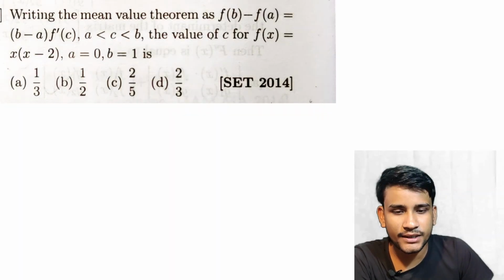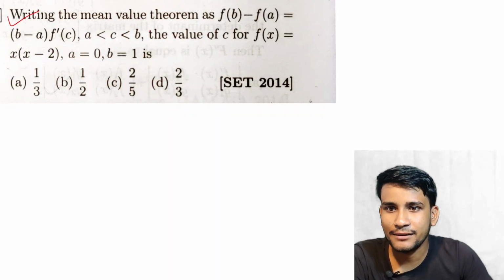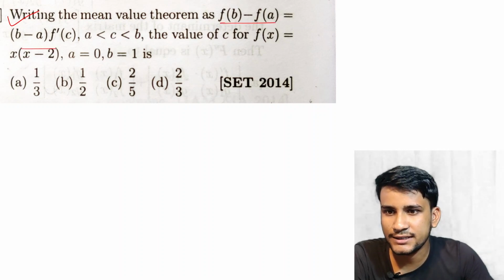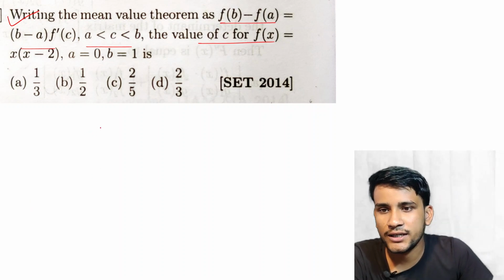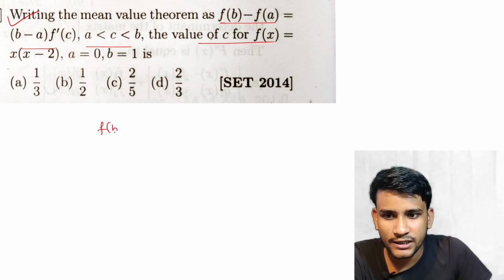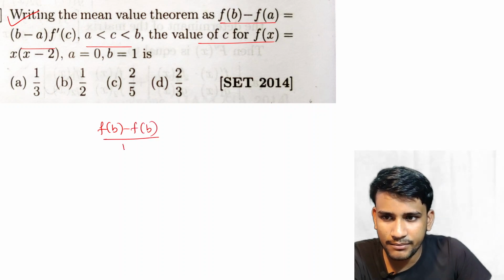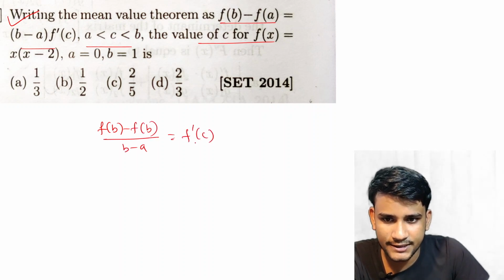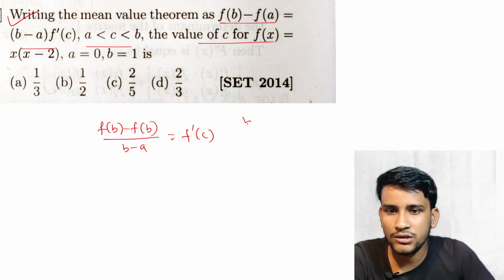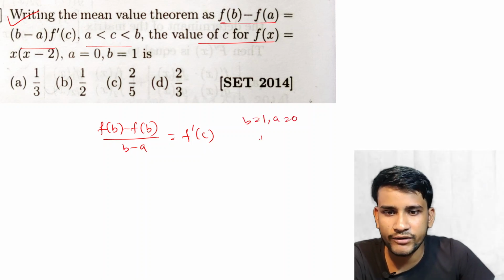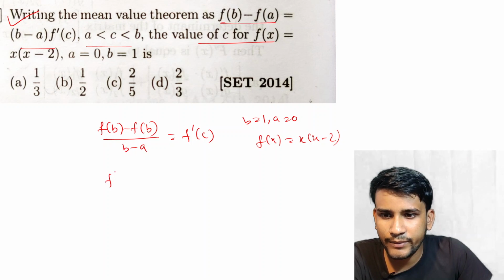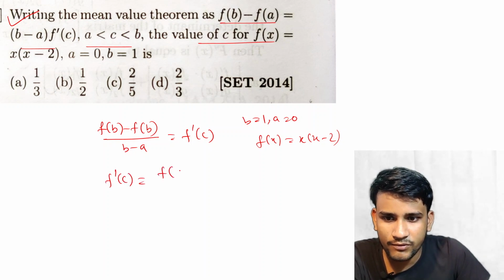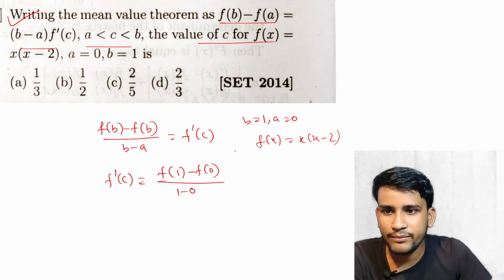Next and the last question: writing the mean value theorem, f(b) minus f(a) equals (b minus a) f dash c, with a less than c less than b, find the value of c for f(x) equal to x into x minus 2 on 0 to 1. So we all know the mean value theorem, f(b) minus f(a) by b minus a equals f dash c. So here b equal to 1, a equal to 0 and f(x) is equal to x into x minus 2.